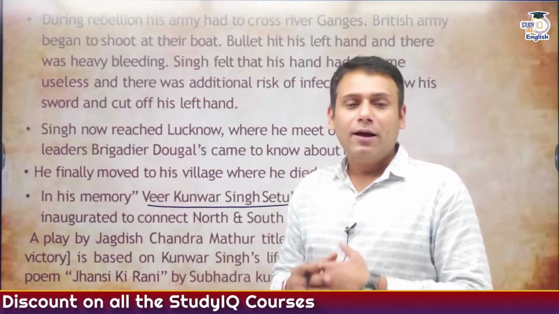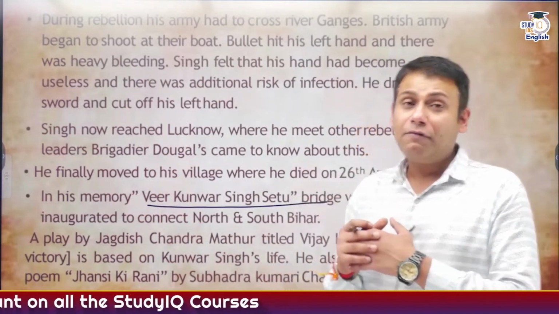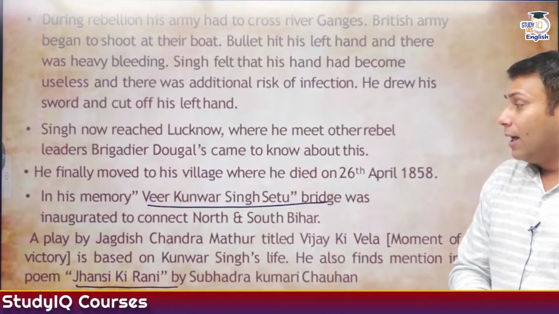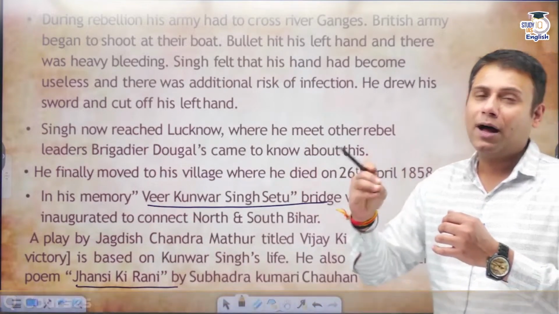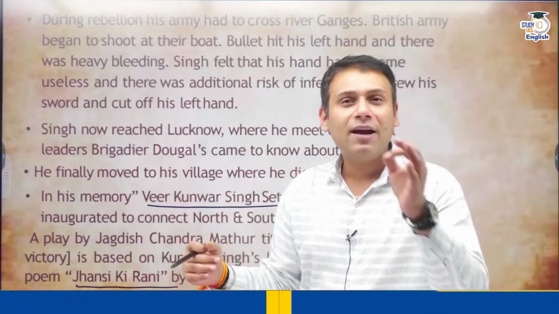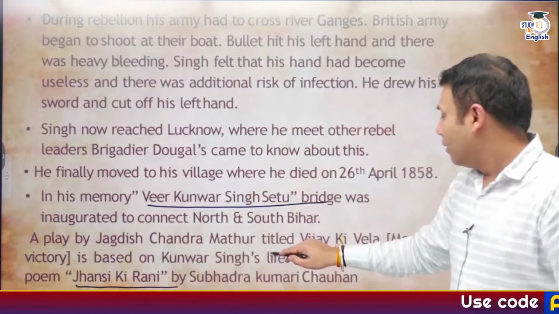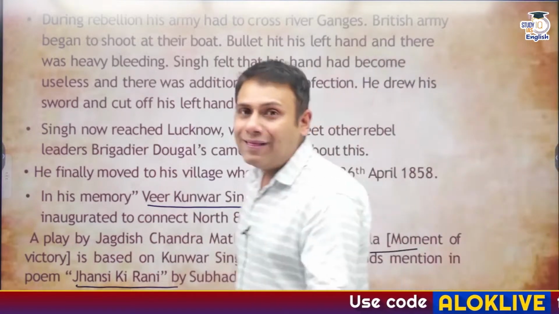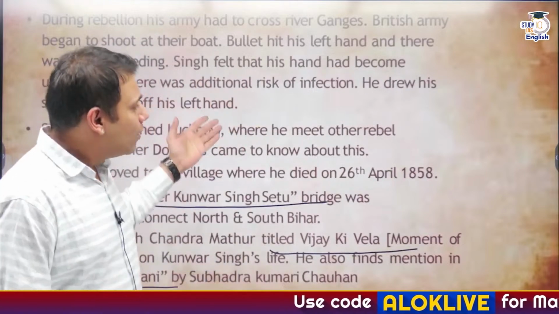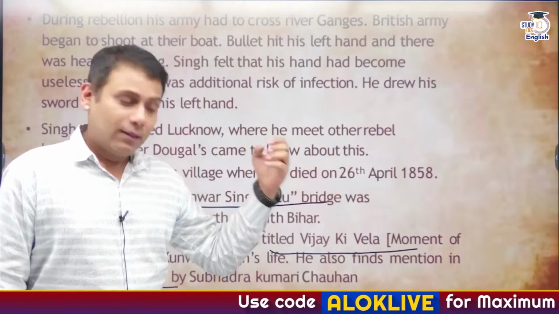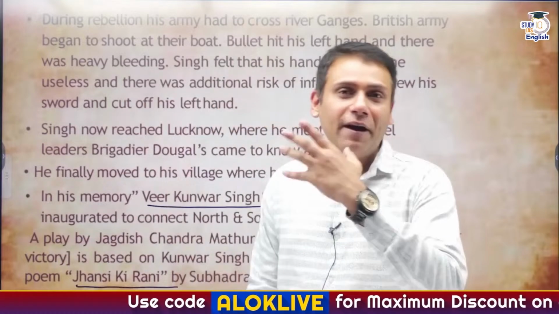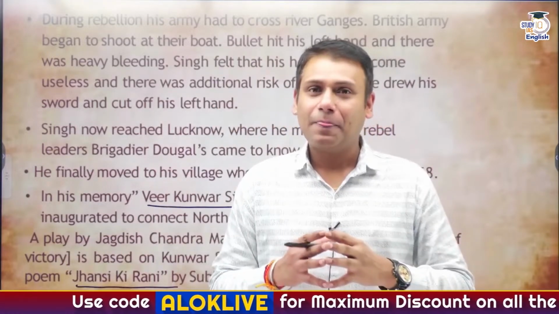Kunwar Singh ji finds mention in different poems like Jhansi Ki Rani, written by Subhadra Kumari Chauhan, and the play by Jagdish Chandra Mathur, which is referred to as Vijay Ki Bela. I repeat, Vijay Ki Bela. It mentions the role that was played by Kunwar Singh and Amar Singh, the two zamindars from the region of Jagdishpur in Bihar in the revolt of 1857.